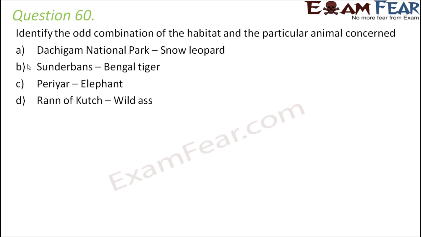Identify the odd combination of the habitat and the particular animal concerned. Dachigam National Park, snow leopard. Well, snow leopard is not really found in the Dachigam National Park. Dachigam National Park is located near Srinagar. It is around 20 kilometers from Srinagar, and Dachigam National Park is known for the Kashmir stag. So it is popularly known for having Kashmir stag.